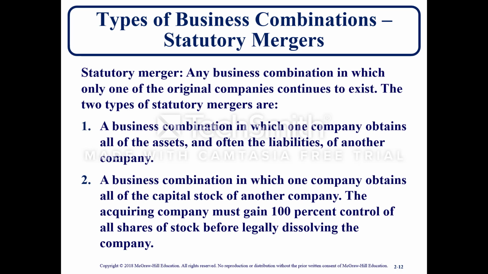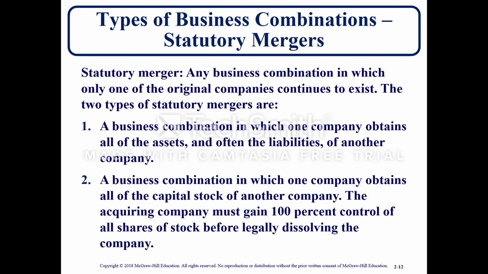A statutory merger is any business combination in which only one of the original companies continues to exist. The two types of statutory mergers are a business combination in which one company obtains all of the assets and often all the liabilities of another company, or a business combination in which one company obtains all of the capital stock of another company. The acquiring company must gain 100% control of all shares of stock before legally dissolving the company.